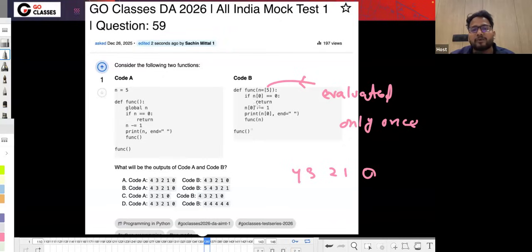Then in code B, n0 is 5. Don't worry about this n0. It is 5, so n0 minus equal to 1, and initially 4 will get printed. Again you are calling, and since it is evaluated once, 3 will get printed, 2, 1, and 0. So 4, 3, 2, 1, 0, the output will be the same. This is an easy question. So A is the correct answer here.